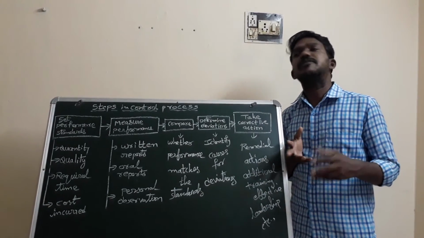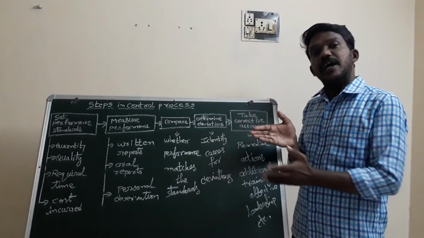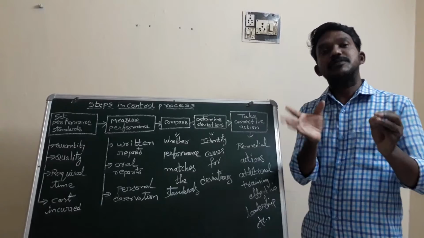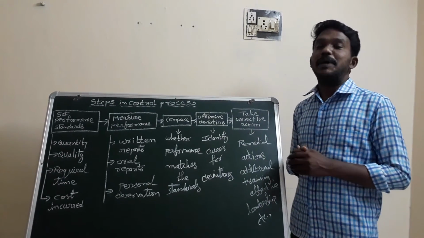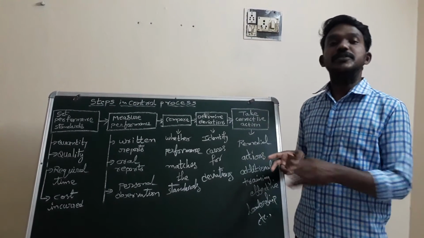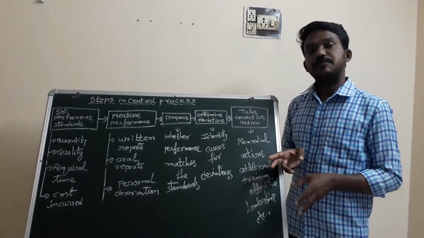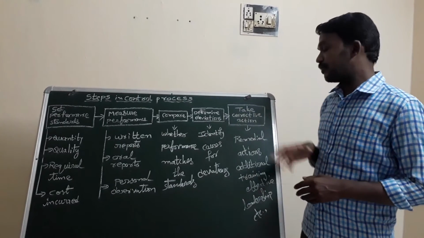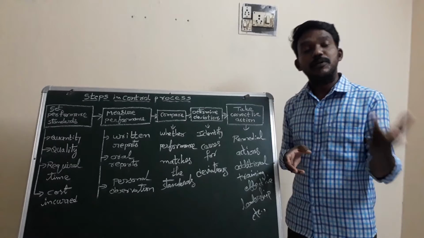For example, if you have given any work with predetermined standards and he completed it exactly according to your standards, no problem. You can give approval of his work. If any person has deviated from the standards you have mentioned, then you have to identify and tell him, in this case you have deviated from the work. So you have to follow these rules and these procedures, then automatically you can complete the work. So in taking corrective action, we can change the strategy, alter processes,